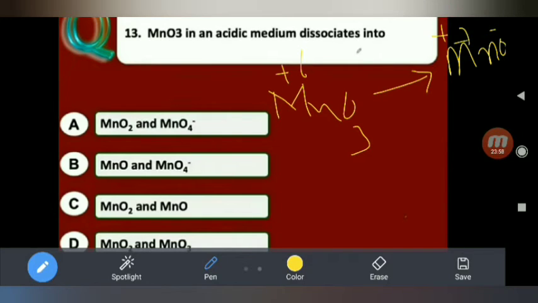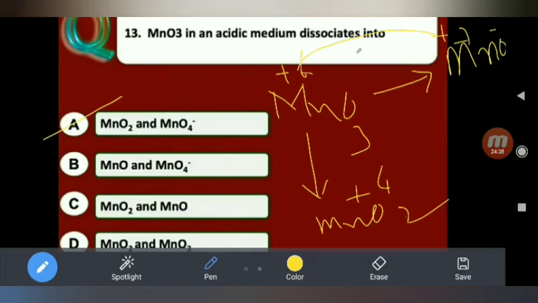So here plus 7, and this is called oxidation. While in the reduction reaction, oxidation number decreases, and Mn stable oxidation state is plus 4. Plus 4 means it is converted into MnO2. So MnO3 in an acidic medium is dissociated into two types of compounds, MnO2 and MnO4 minus. MnO2 is a stable compound. So the answer is A.